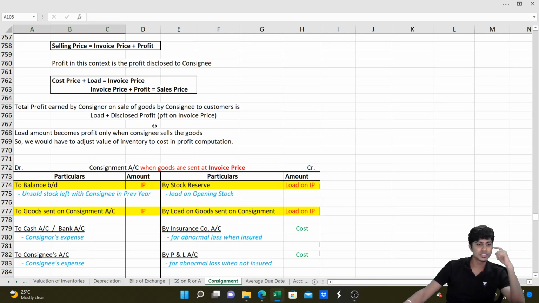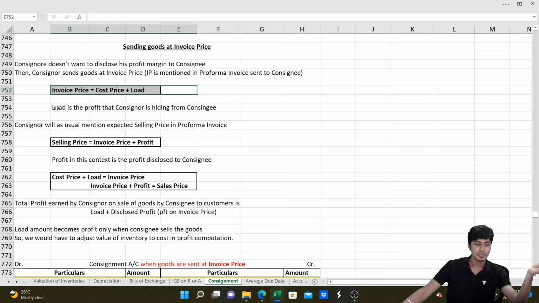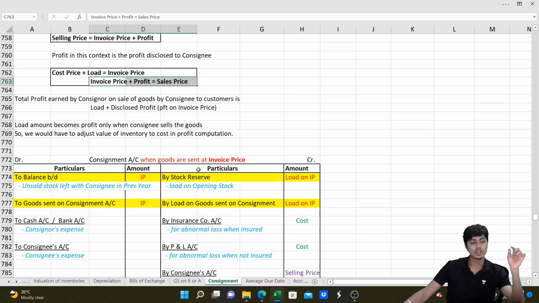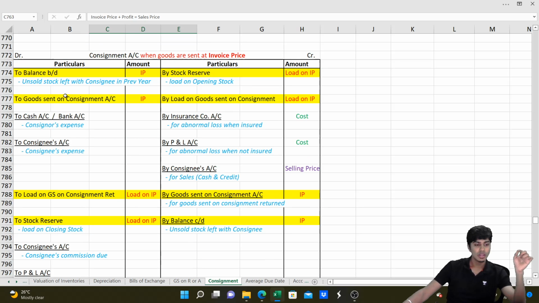When the goods are sent at invoice price, see here. Invoice price is cost price plus load, a little higher than the cost price, and the selling price will be more than invoice price, invoice price plus profit. So cost plus load is invoice price, plus profit is selling price. So that load amount, whatever is there, has to be removed. Opening stock and goods sent on consignment will be at invoice price. We need to write them at cost price so that we'll get the correct consignment profit.